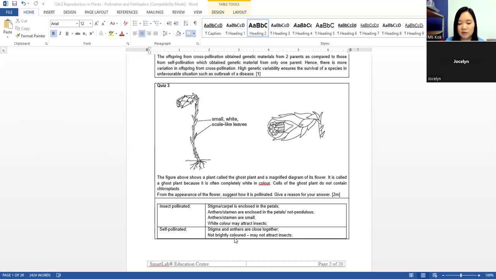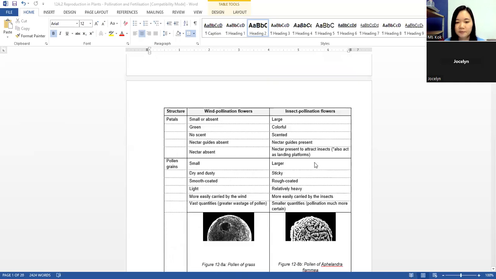If you answer according to self-pollinated, this will be the answer. If you answer according to insect pollinated, this will be the answer. So actually 2 answers are accepted for this version. I haven't taught you about insect pollination. I'll teach you later over here.